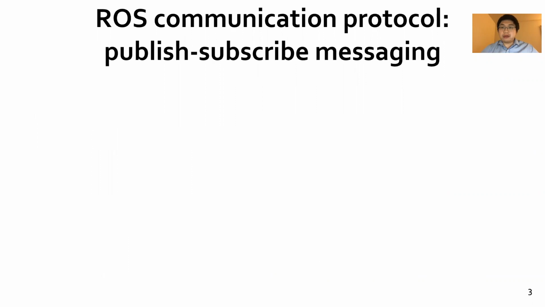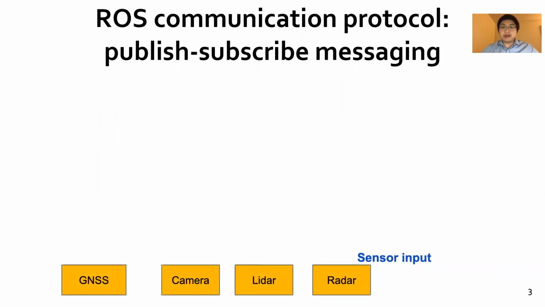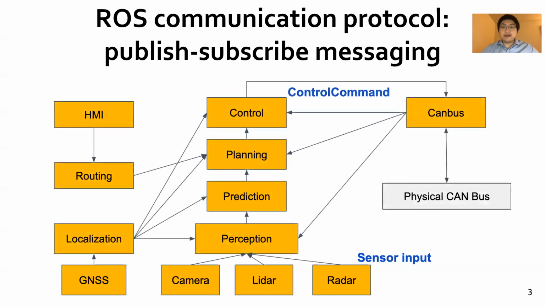I will briefly lay out the key ROS nodes and their pub-sub relations of a typical ROS-based AV system in this slide. First, the peripheral device driver nodes take sensor input and generate ROS-level sensor messages. Second, the key AV modules, including perception, localization, planning, and control, perform processing locally by subscribing and using messages published from others along this pipeline to generate a control decision for actuation on the physical chassis.